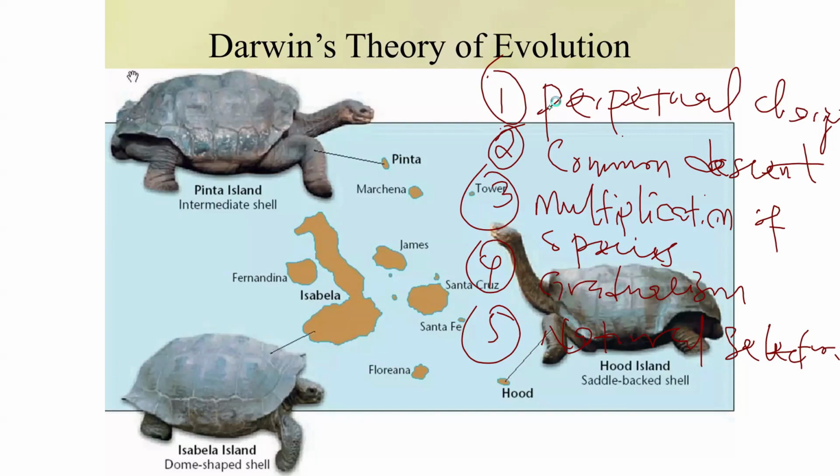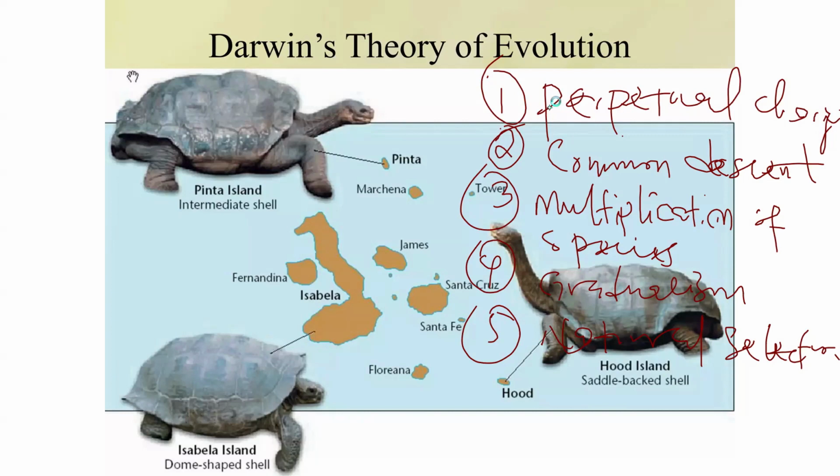That is multiplication from one common ancestor. For example, the concept of common descent is that humans and chimpanzees come from the same ancestor. So if you look at humans and chimpanzees alone, you have multiplication: one ancestor produced two species. That is the meaning of multiplication of species.